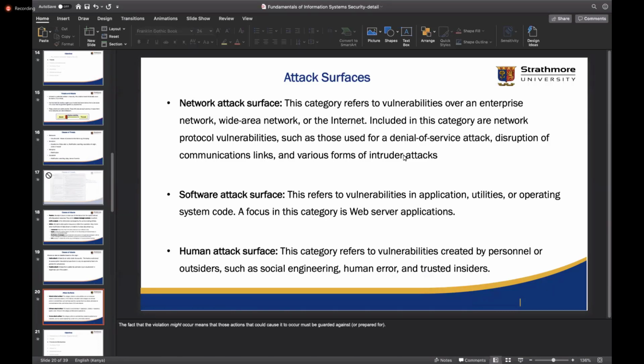So we have probably a combination of both physical and logical security measures. Because in some cases, I might not be able to access the data, but given time and the hardware, I can find ways to probably access this data, despite having very good measures to protect applications, operating system, and data. And finally, we have the human surface, which in most cases is the weakest link in information security.